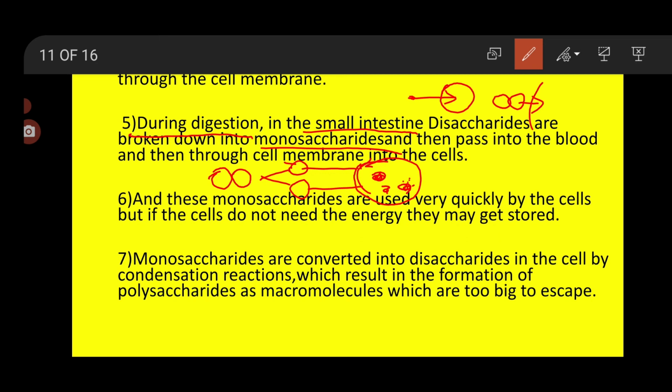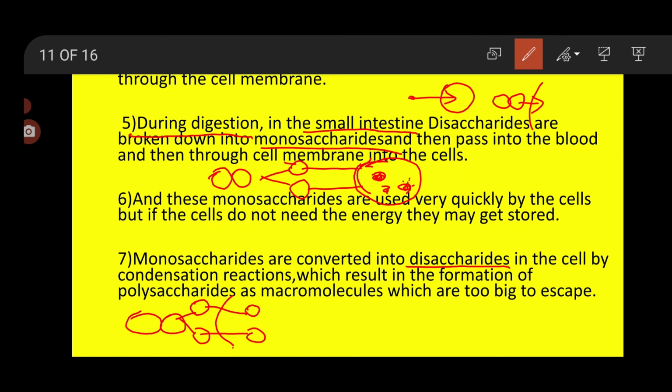Monosaccharides are converted into disaccharides in the cell by condensation reaction, which results in the formation of polysaccharides as macromolecules which are too big to escape. Now see what is happening in the intestine. Suppose this is a cell, and this is a disaccharide. A disaccharide cannot pass through the cell membrane, so it gets broken down into monosaccharides. After that they get entry inside the cell.